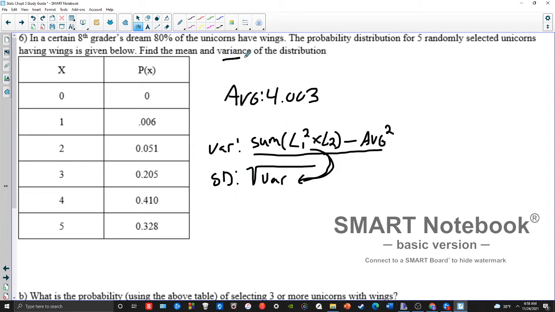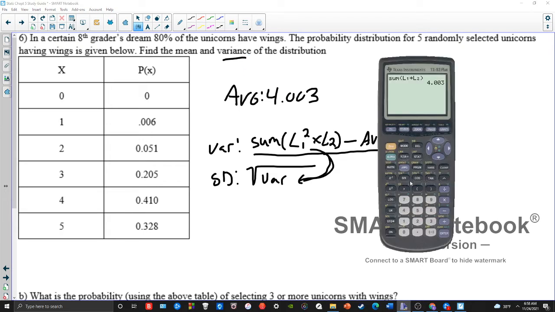Now here it just asks for the variance, so we don't necessarily have to do that, but that's how you would do it. So just to show you how that looks in calculator speak, I would get the variance first. So I would do sum of L1 squared. Don't forget the square there when you're doing the variance, because a lot of people would forget that. Times L2, not L3, L2. Minus, I already have my average, so I could just type in 4.003 squared, because I got that before. Boom. So my variance is 0.790991.